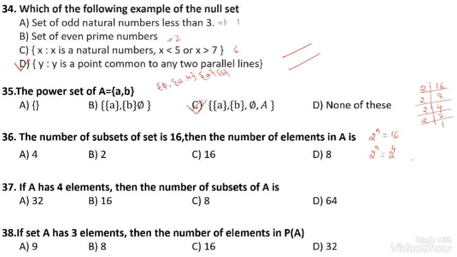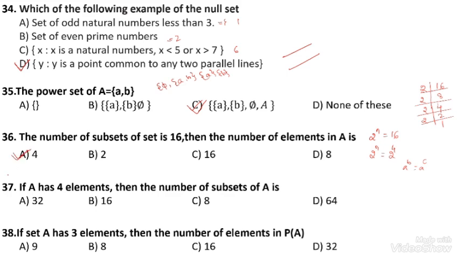So, 16 can be written in the exponent form 2 to the power 4 by using the law of indices. If bases a to the power b and a to the power c have equal bases, then the exponents are also equal. Bases are equal, then their exponents are equal. Therefore, n is equal to 4. The option number A is correct.